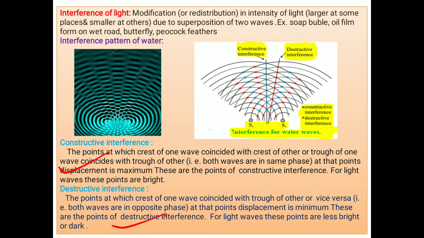If both waves are identical, then we get dark points. But suppose their amplitudes are quite different, say 4 units and 3 units. Suppose I, as a student, go 4 meters and come back 3 meters. Then what is the resultant displacement? 1 is there. They cancel their displacement, but not all of it, because the amplitudes are not equal. When amplitudes are not equal, the point is not perfectly dark. It is a less bright point. That means in this way we can discuss constructive interference and destructive interference.